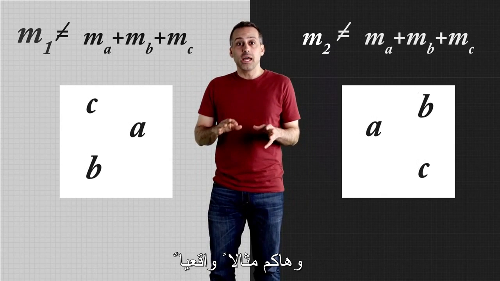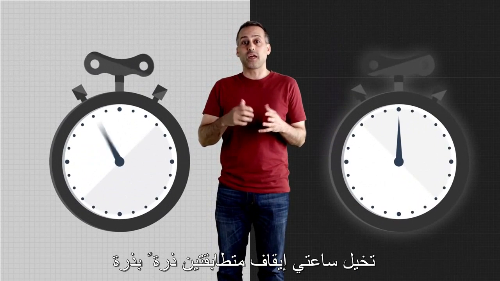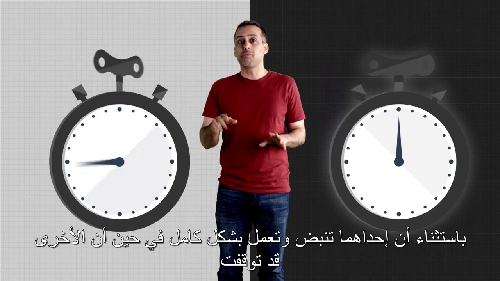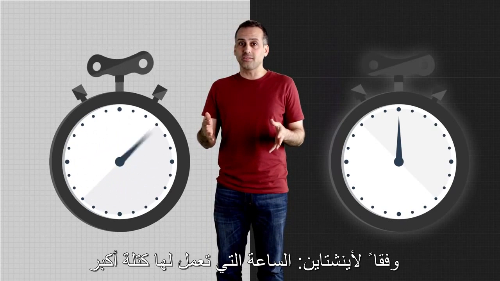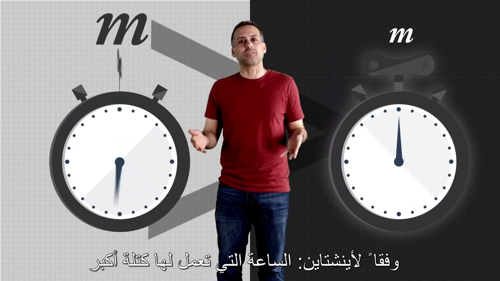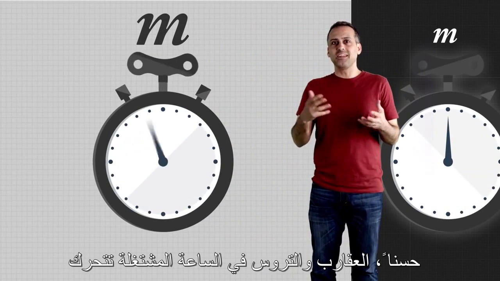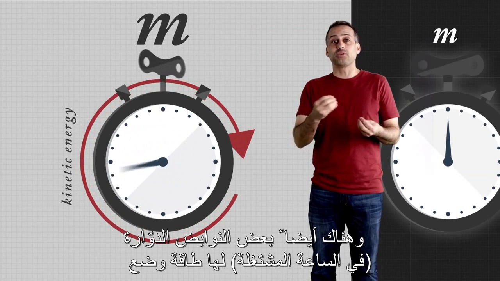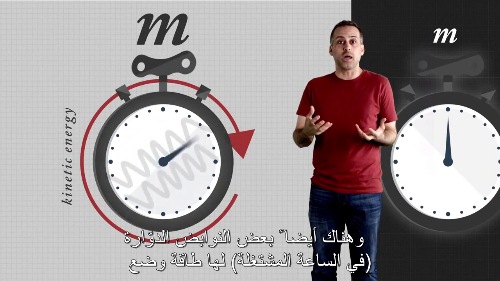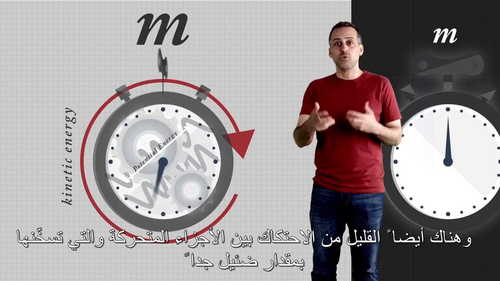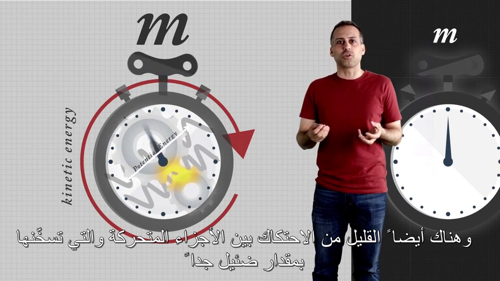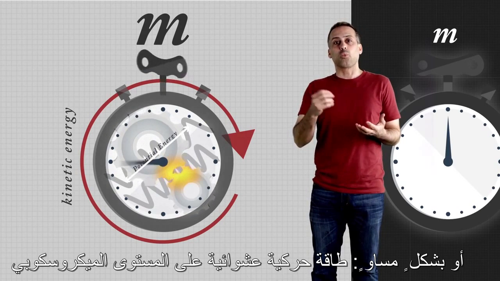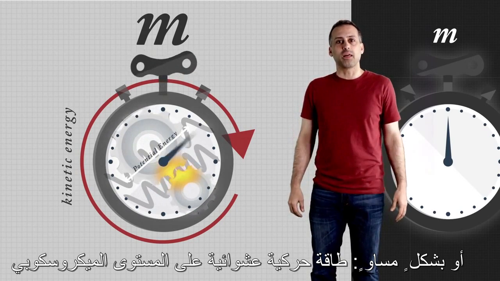Here's a concrete example. Imagine two wind-up watches that are identical atom for atom, except that one of them is fully wound up and running, but the other one has stopped. According to Einstein, the watch that's running has a greater mass. Why? Well, the hands and gears in the running watch are moving, so they have some kinetic energy. There are also wound-up springs in the running watch that have potential energy. And there's a little bit of friction between the moving parts of that watch that heats them up ever so slightly so that its atoms start jiggling a little bit. That's thermal energy, or equivalently, randomized kinetic energy on a more microscopic level.